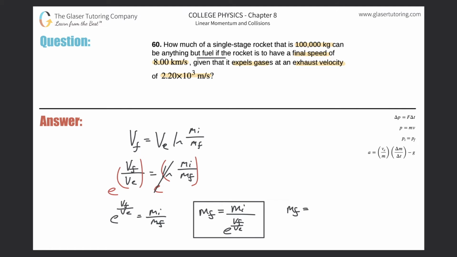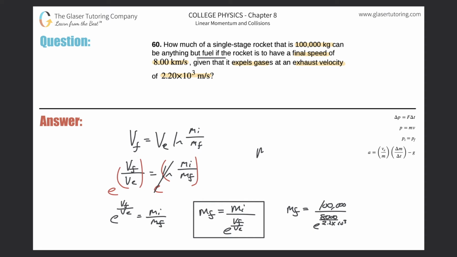So mf will equal the initial mass, which they told us was 100,000, all divided by e raised to the final velocity. Now recall though, they gave it to us in kilometers per second. We need it in meters per second. So just take that value and multiply it by 1,000. So that's going to be 8,000, all divided by the exhaust velocity of 2.2 times 10 to the third.